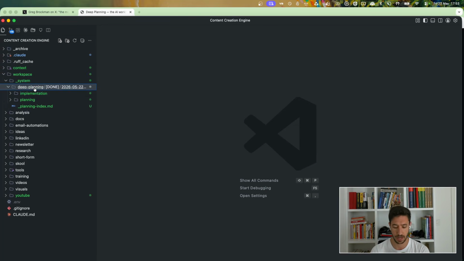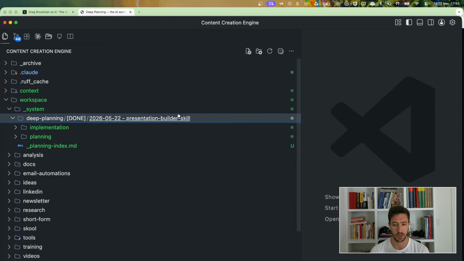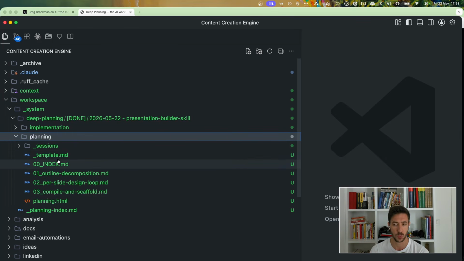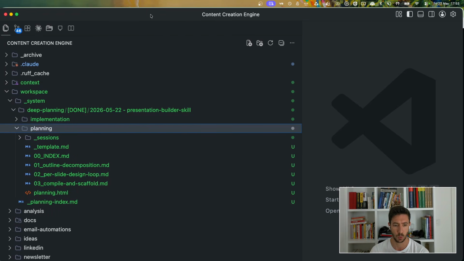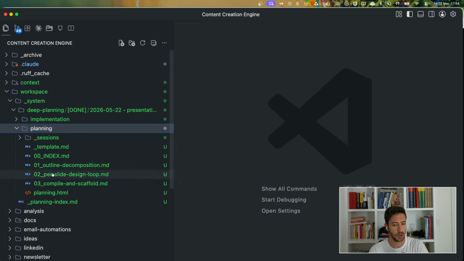So within here, I have an example of a planning that I recently did for a presentation builder skill. As you can see over here, we have 2 folders, and the first folder is what is created by the system itself once we start this. And by starting, I mean we invoke the specific skill, and we say something along the lines of, hey, I want to create a presentation builder skill that will help me create presentations for my YouTube videos, for example. Now this will create all these different documents.